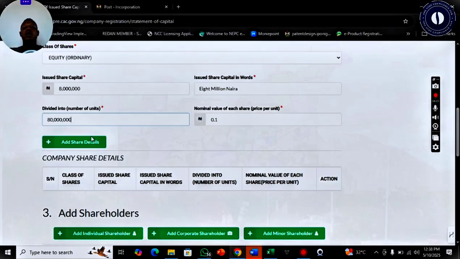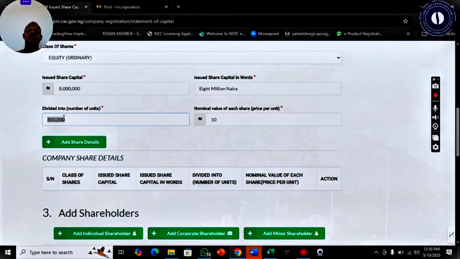When investors come to buy, for each 0.1 kobo they pay, they are getting 1 share. We can also increase the value of the share to be 10 naira per share, which means we have only 800,000 shares to offer to our members. So the total number of shares out there will be 800,000.